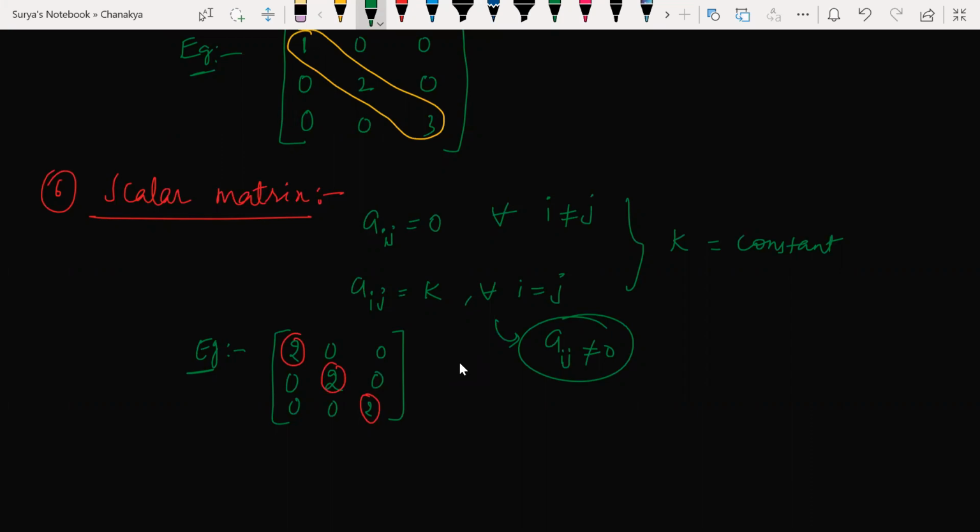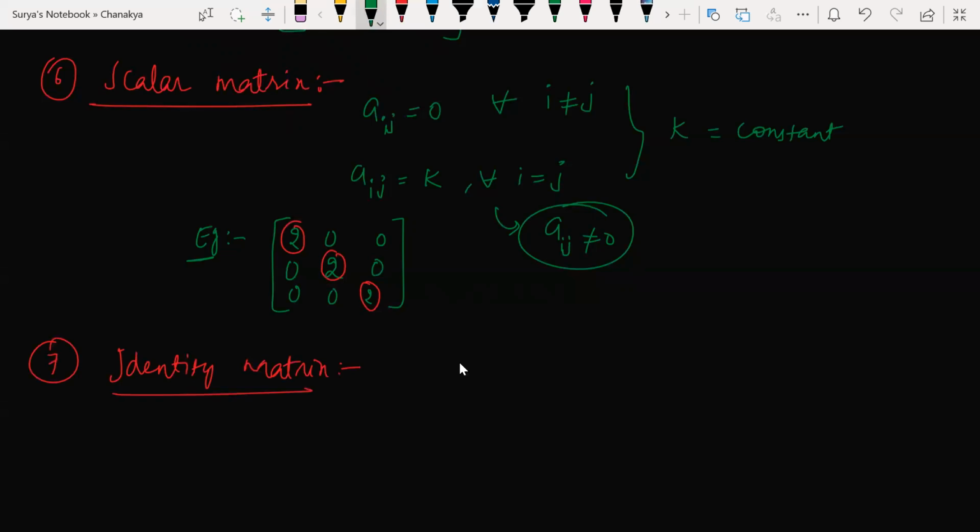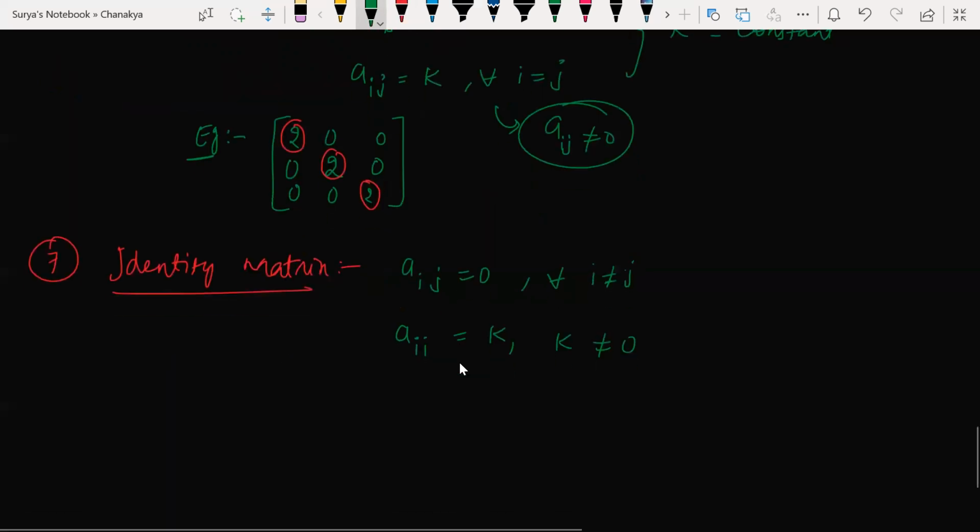Identity matrix. What is that identity matrix? Identity matrix is nothing but all the diagonal elements must be equal to 1. That's it. Aij is equal to 0 for all i not equal to j. And aii is equal to some k, where that k shouldn't be equal to 0. That is what I'm trying to say here.